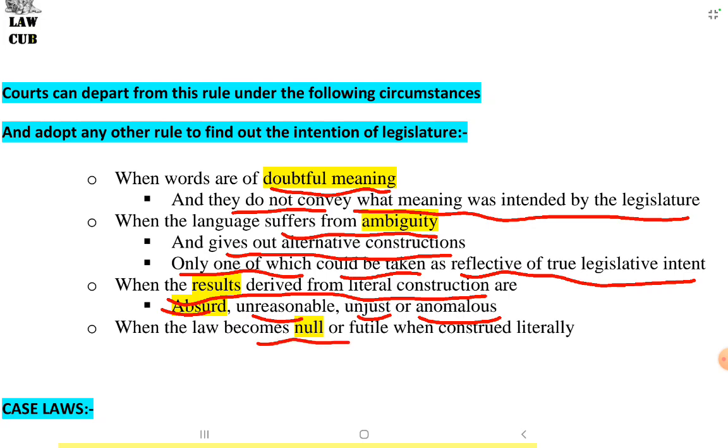law becomes null and futile when construed literally, that is, when the literal rule is applied, the law becomes null or futile or void. In all these circumstances, the court can depart from this rule and can use any other rule like the golden rule or the mischief rule.